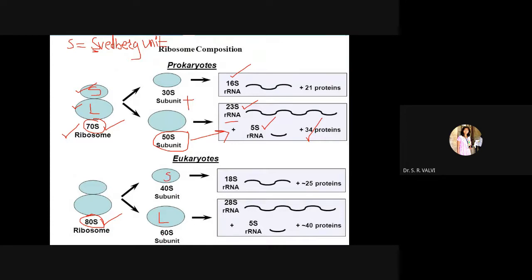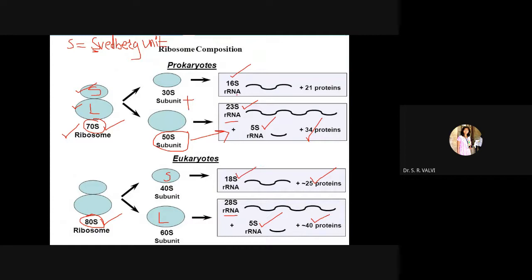Again 60 plus 40 is 100, but actually it's 80S, right? The 60S is made up of 28S rRNA, 5S rRNA and plus minus 40 proteins. And the 40S subunit is made up of 18S rRNA and plus minus 25 proteins, right?